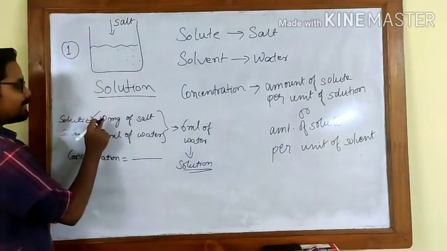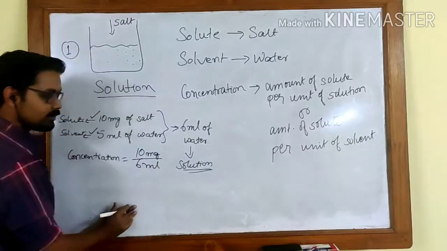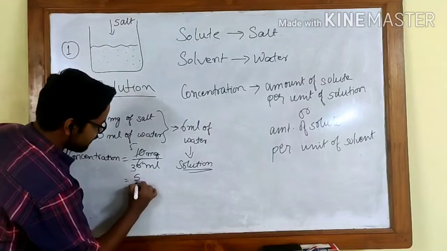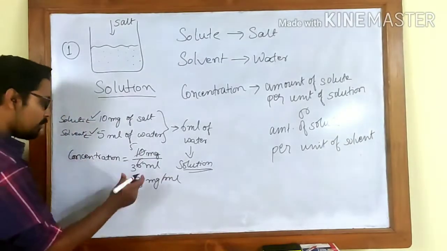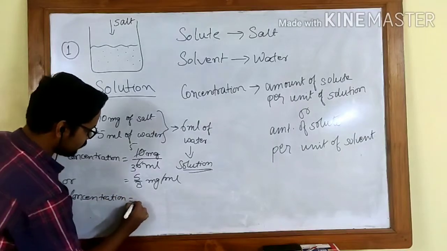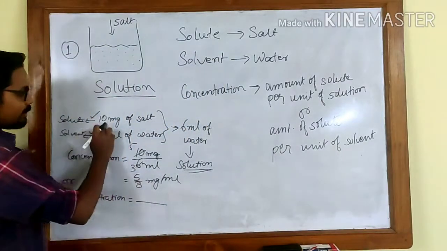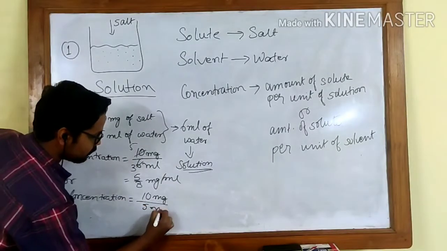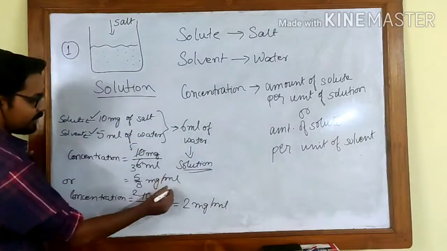This is the solution. So that means 10 mg of salt was present in 6 ml of solution. If I get the answer, it will be something around 5 by 3, so it is 5 by 3 mg per ml. This is one concentration. Or concentration can be calculated as amount of solute per unit of solvent. That is 10 mg of salt was mixed in 5 ml of water, so this will be 2 mg per ml.